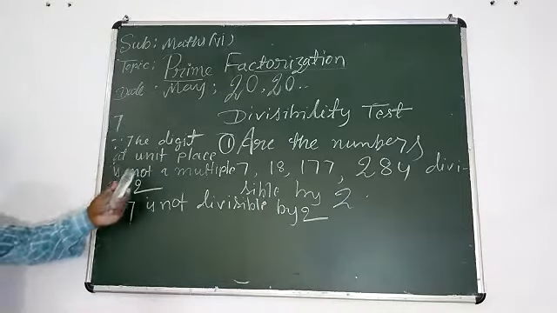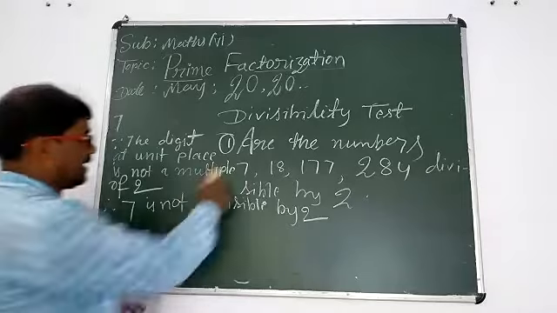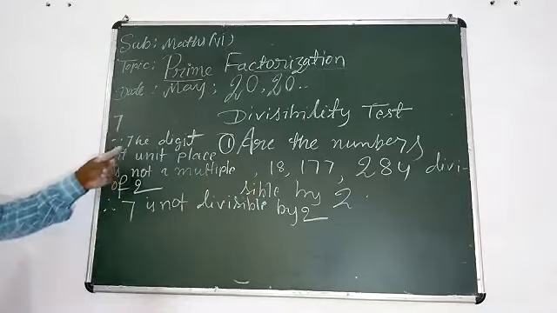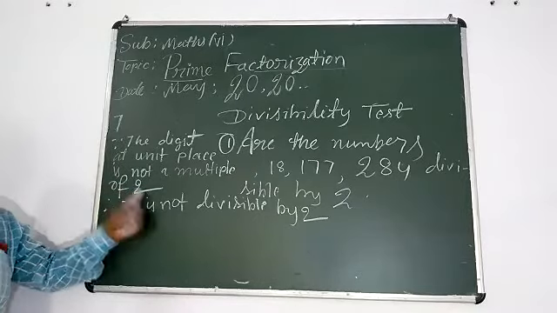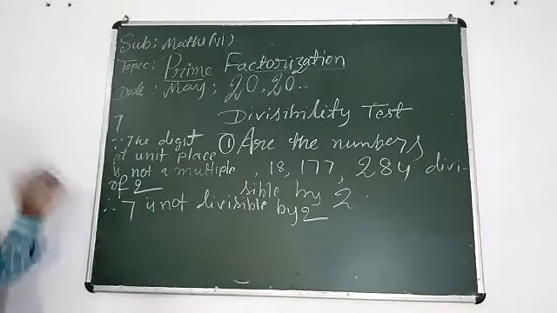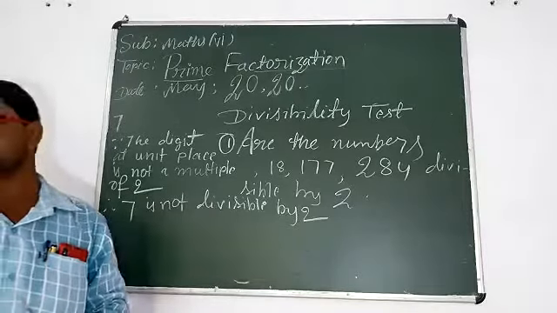Since the digit at unit place is not a multiple of 2, so the number 7 is not divisible by 2.